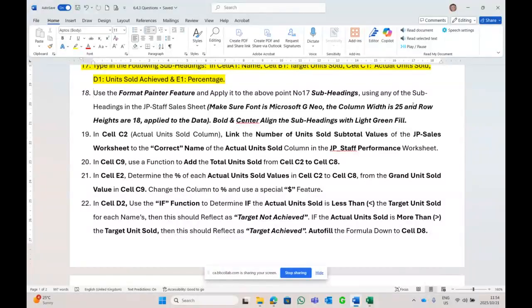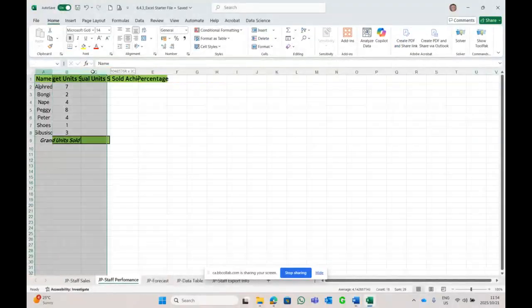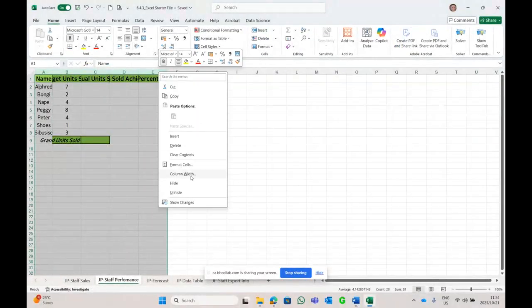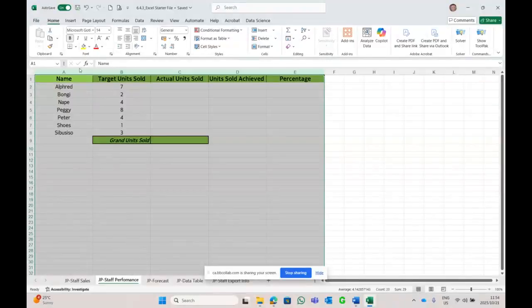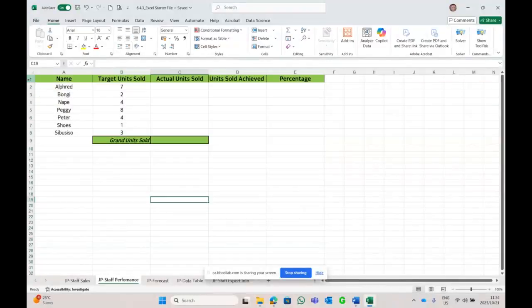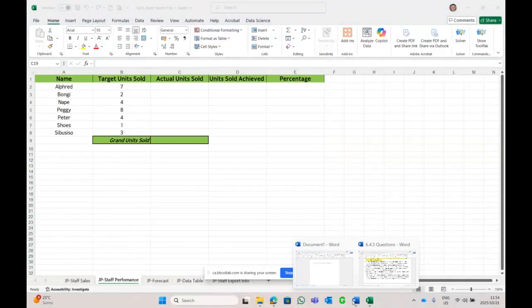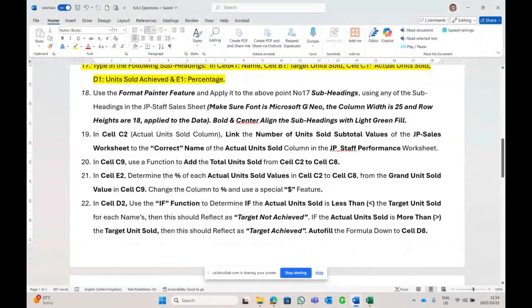We need to change the width of the column to 25 and the row to 18. Okay, let's see. All the columns, we're going to right click the column width, we're going to change to 25 and OK or enter. And we are going to change the row height only of the heading. Is it only the heading or all?